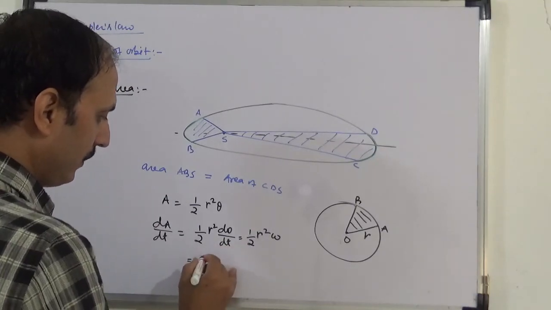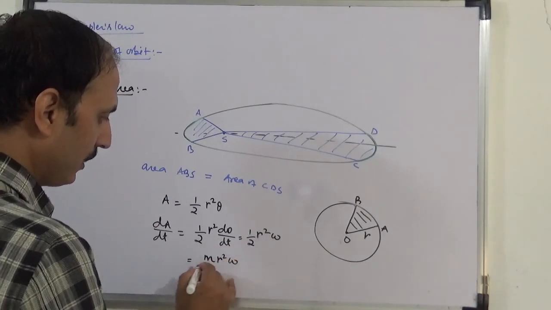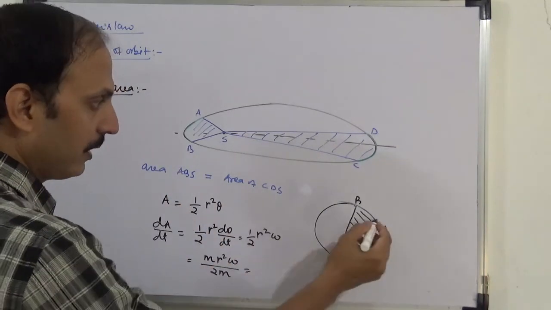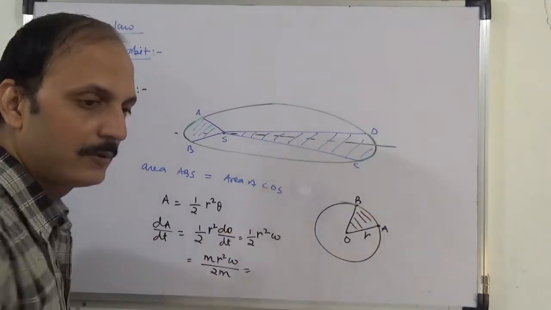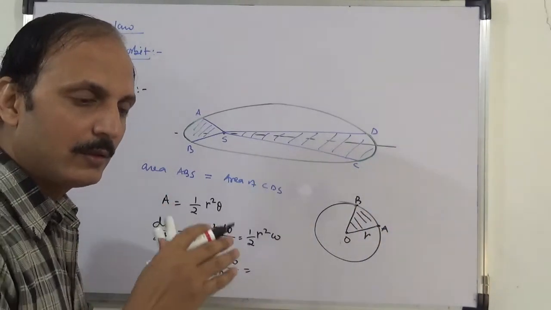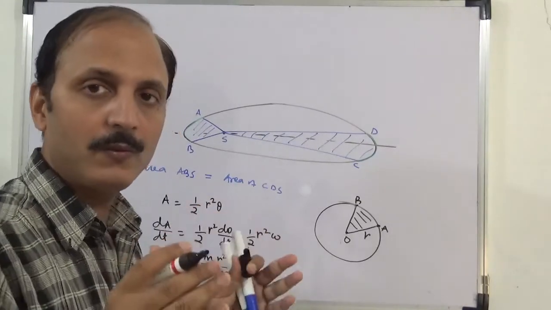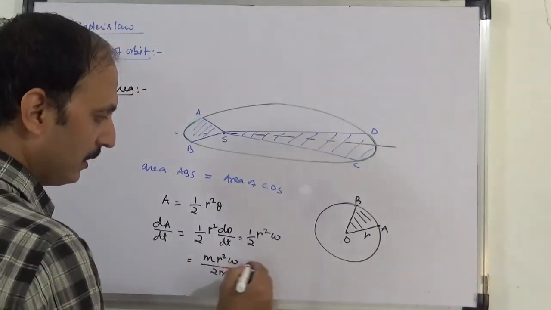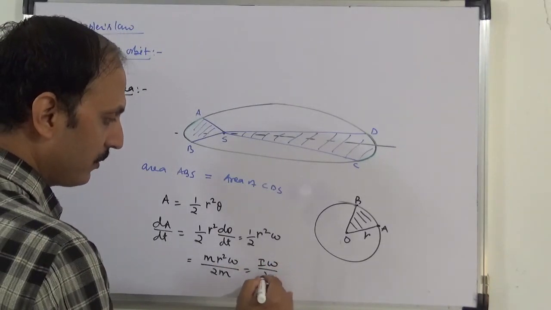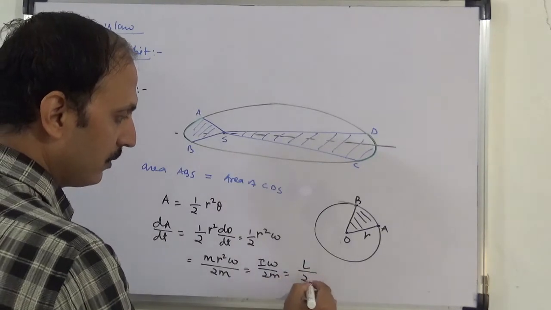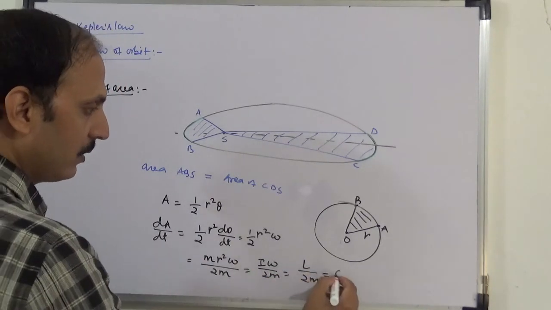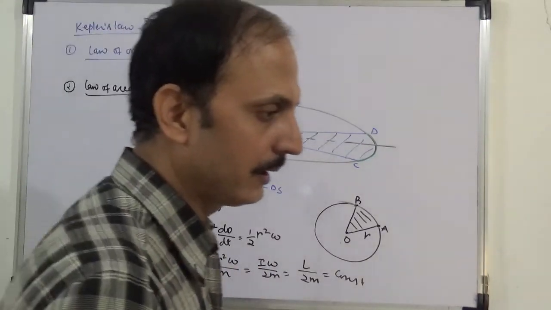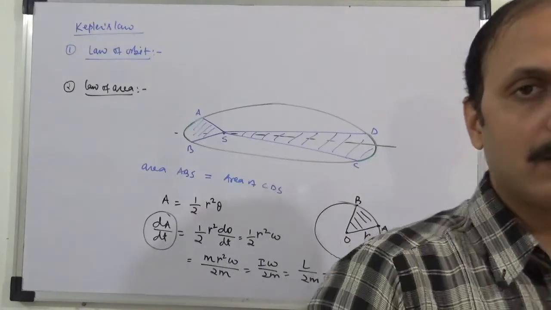Now if I multiply and divide by m, m r square, taking the planet as a point object as compared to the distance between the Sun and the planet, becomes I into omega by 2m, and this is L by 2m, the angular momentum. So this is constant. By Kepler's second law, the rate of change of area is constant.